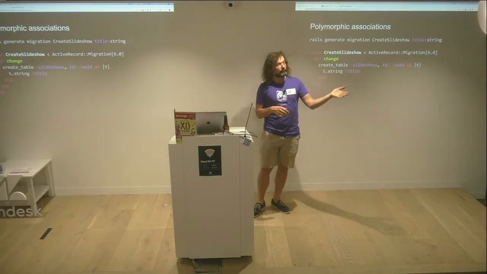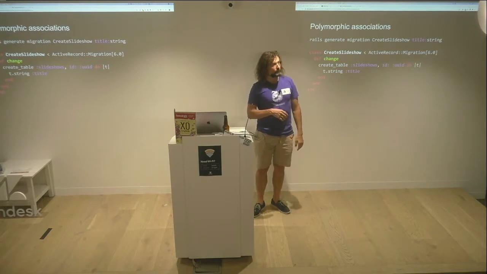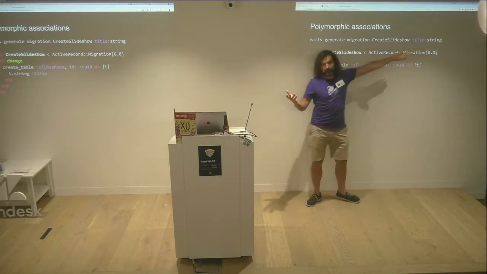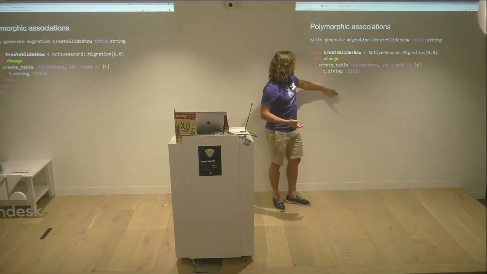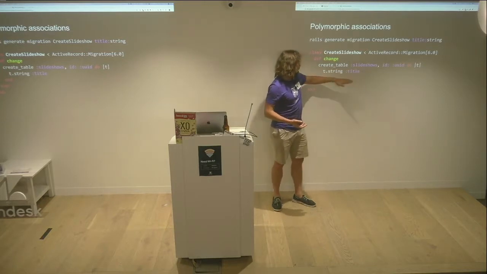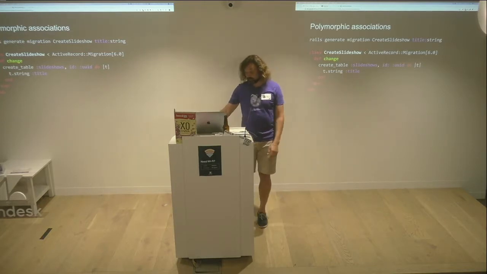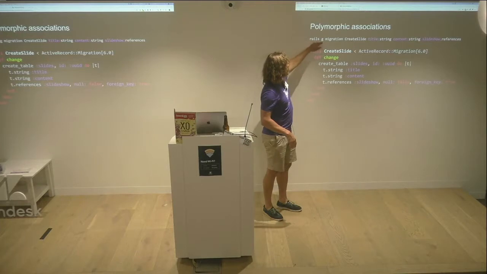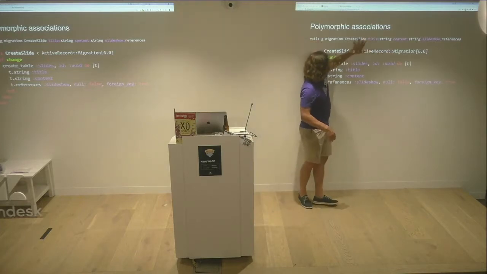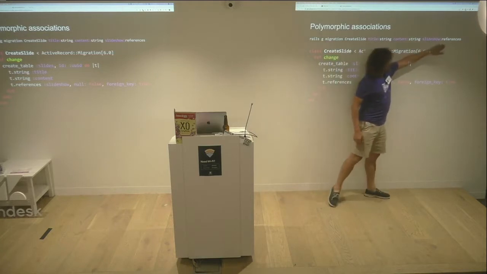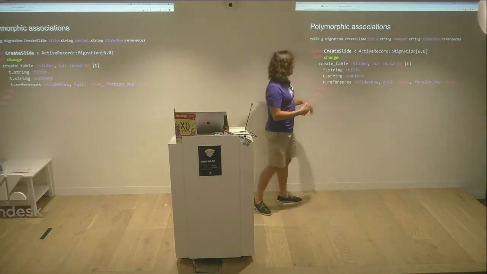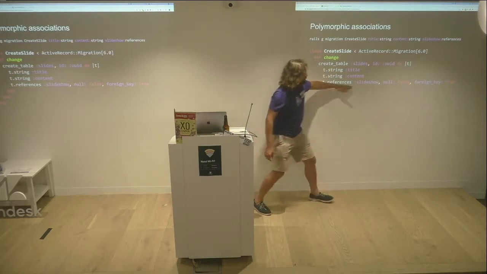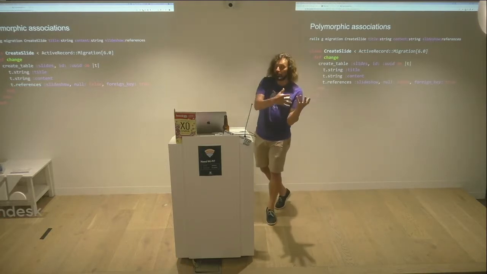So how do you create a polymorphic association? Well, first let's have a look at some standard Rails migration. So I have a Rails generate migration, create a slideshow, and I'm saying a slideshow just has a title. It's pretty simple. I get this migration written out to say create a table, slideshows, and a title, and that's like, cool, I've got a slideshow, that's all I need. I then need lots of slides. So the slides have to belong to the slideshow. So Rails G, or generate migration, and on a slide, I'm going to have a title and some content, and I have this thing, references slideshow. So a slide belongs to a slideshow, and this migration gets generated where I have a title, content, and a slideshow, and it's like a foreign key. Cool, so a slideshow can have many slides.